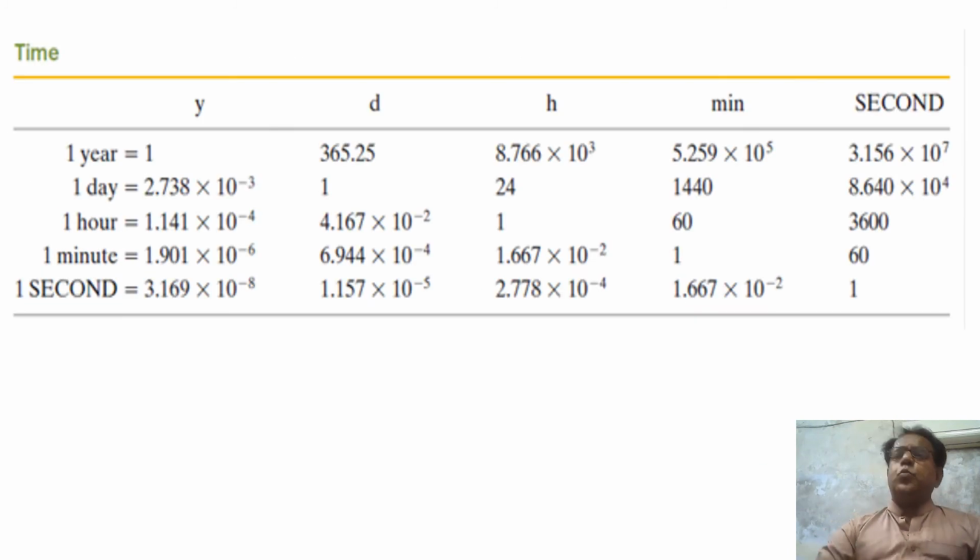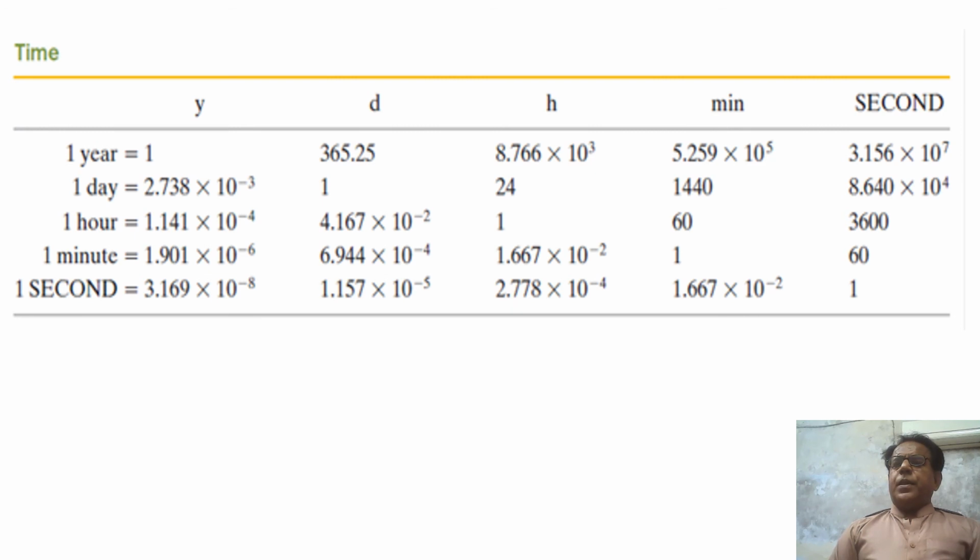Now we move on to the next slide, which is regarding time. 1 hour is equal to 60 minutes, which is equal to 3600 seconds.